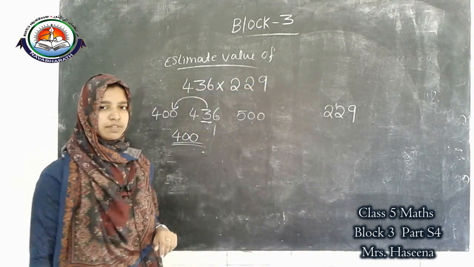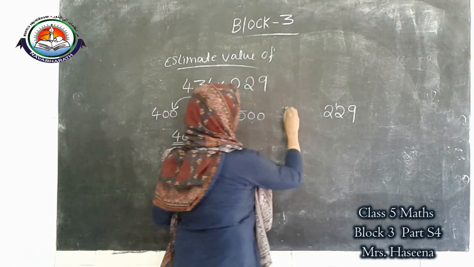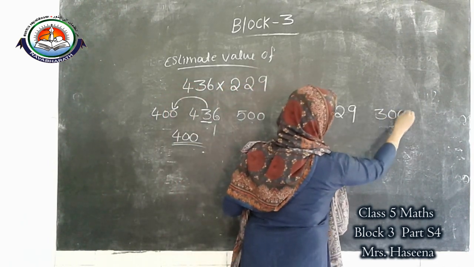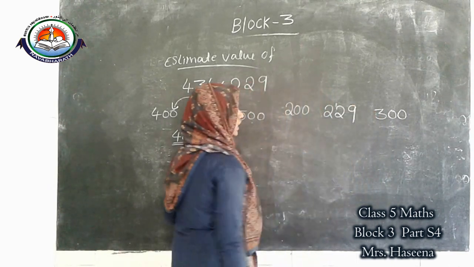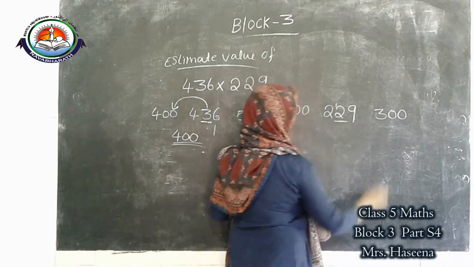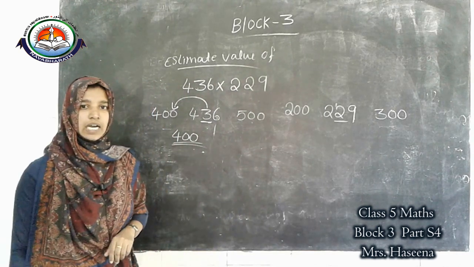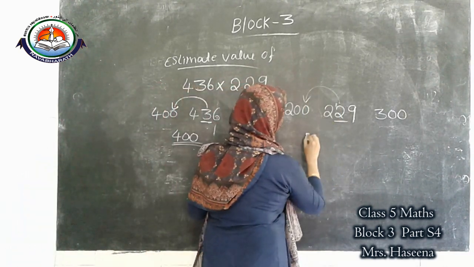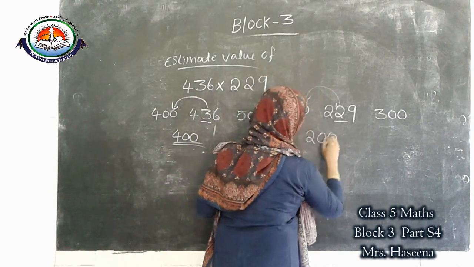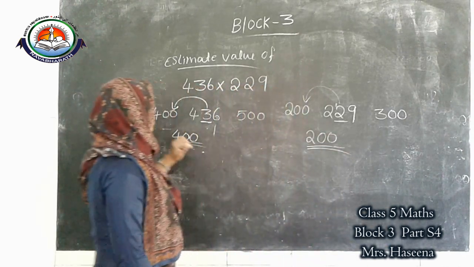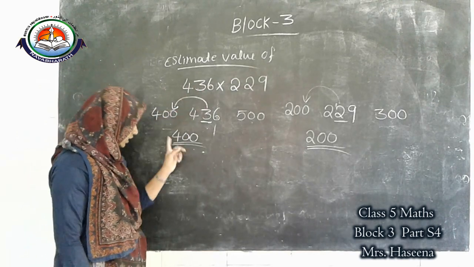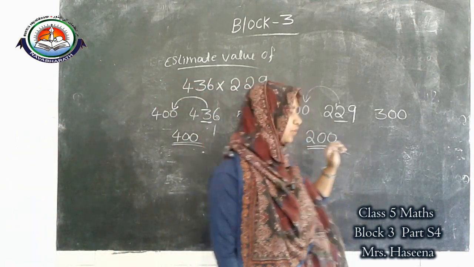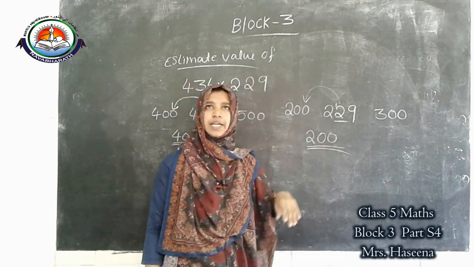229 lies between which two hundreds? 200 and 300. Look, this is for rounding off to the nearest 10, and this is for rounding off to the nearest 100. Then which one is the answer? 200. We got the round off of 436 is 400, and the round off of 229 is 200.